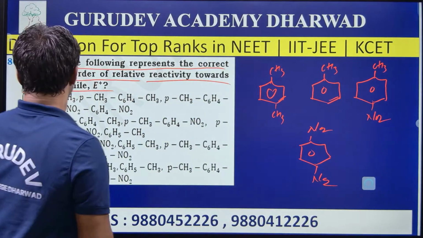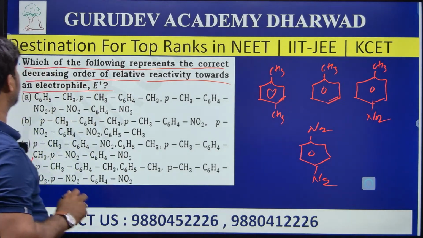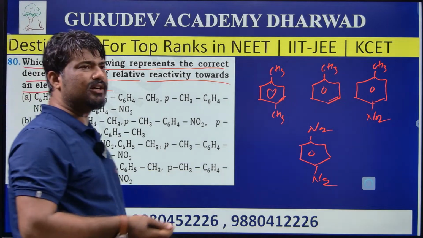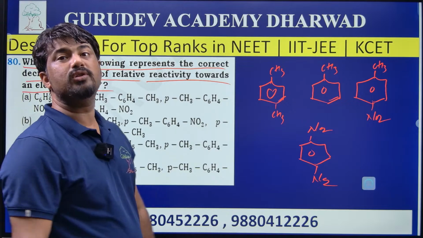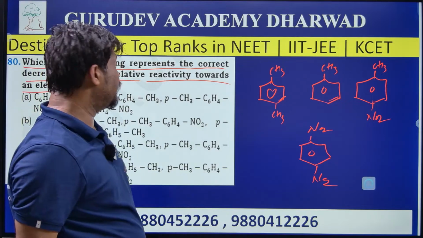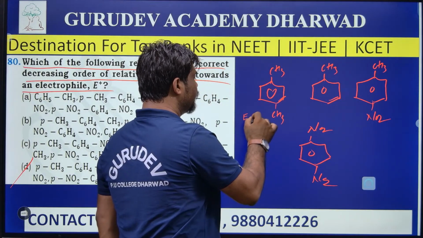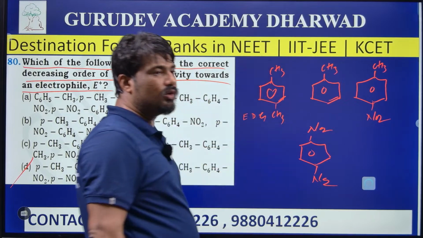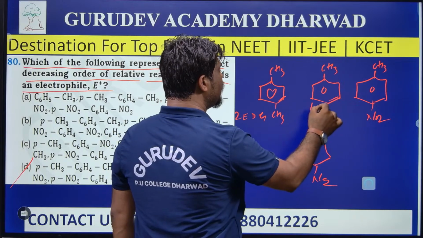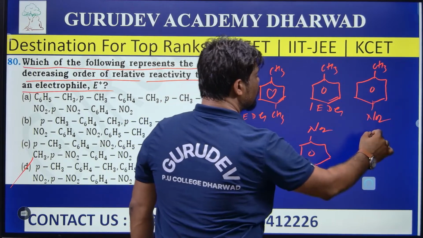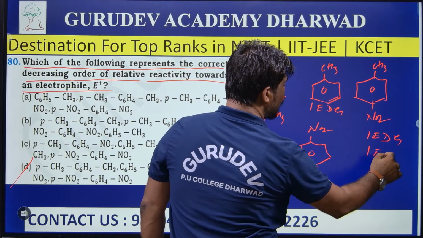They ask here the correct decreasing order of relative reactivity towards electrophilic substitution. So which one undergoes electrophilic substitution reaction? Here both are electron donating groups. Electron donating groups decrease electrophilic substitution. Here there are two electron donating groups, here one electron donating group, here one electron donating group and one electron withdrawing group.